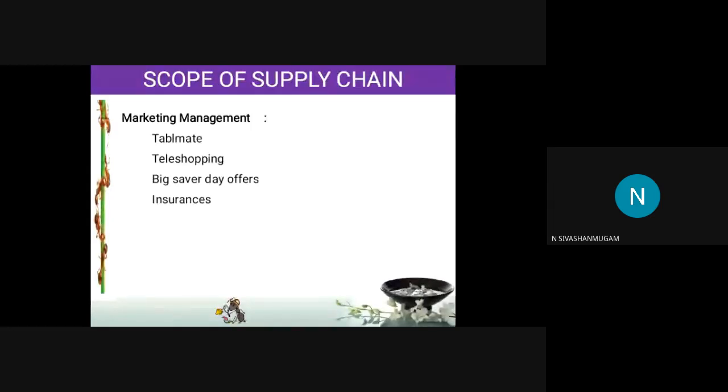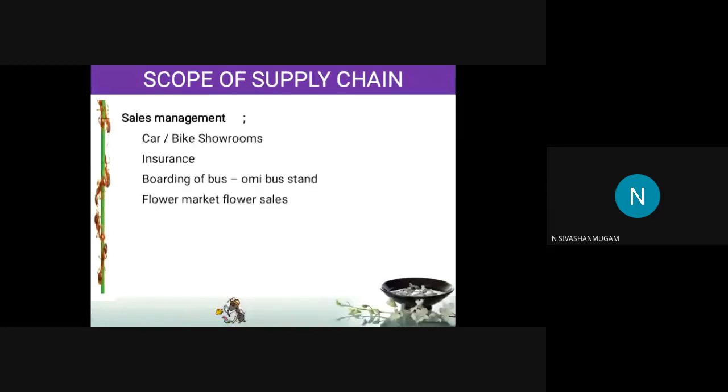In those big saver days, they will put that product and say there is a 70% discount. If they say there is a 70% discount, it will induce us to buy that product, even though it is not needed, not essential, not necessary for us, because they are saying 70% discount only for 7 days, so we are going to buy that product.